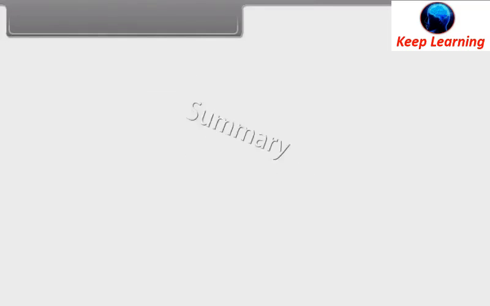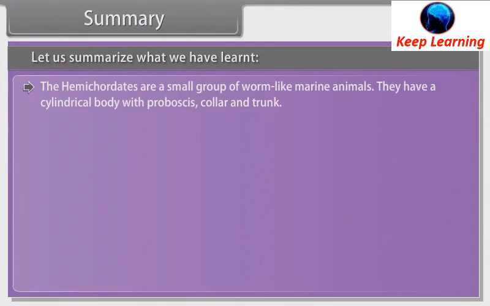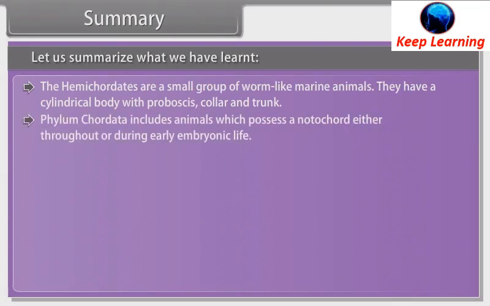Summary. Let us summarize what we have learnt. The hemichordates are a small group of worm-like marine animals. They have cylindrical body with proboscis, collar, and trunk. Phylum Chordata includes animals which possess a notochord either throughout or during early embryonic life.